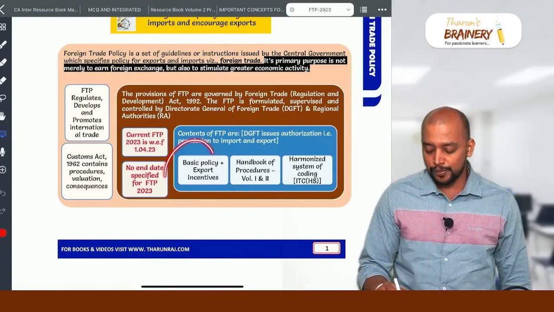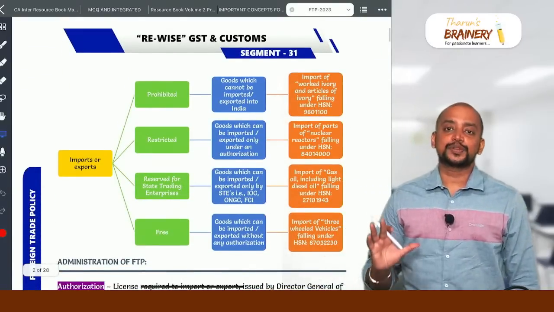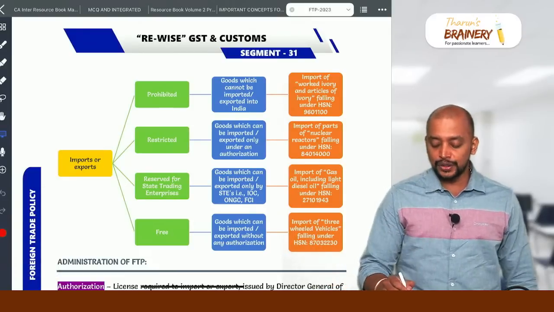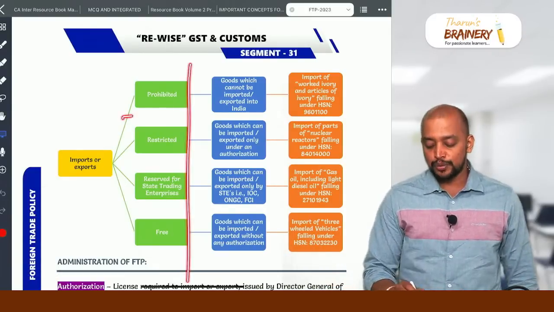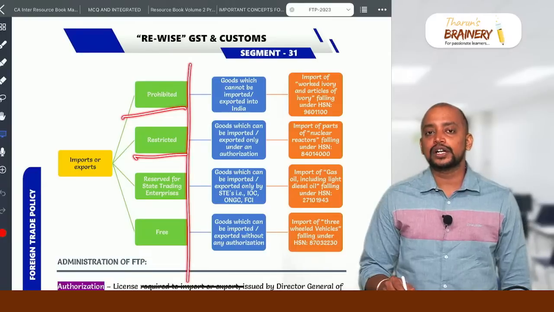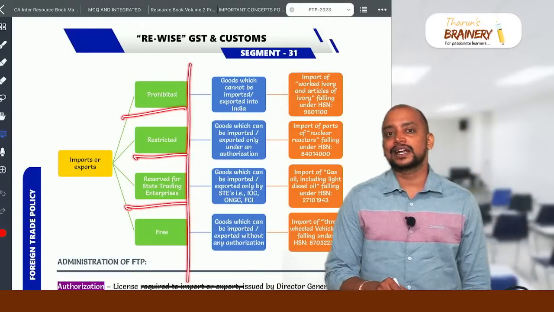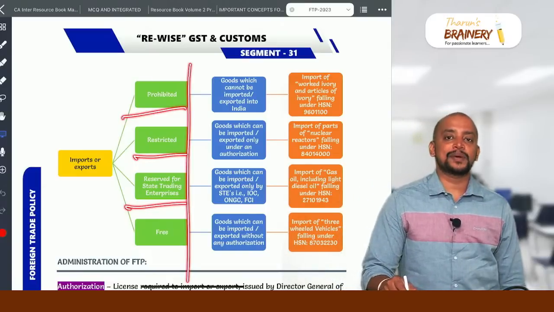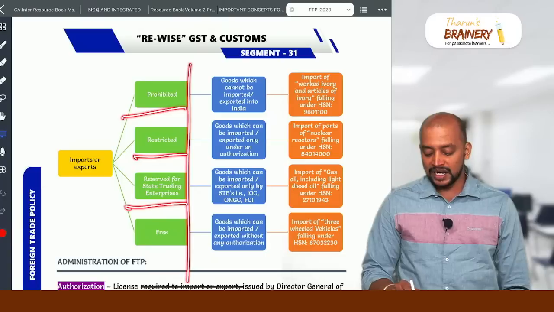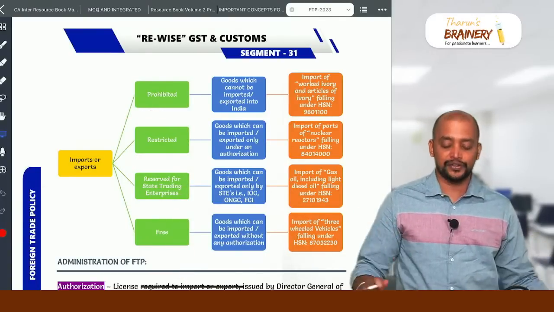And this foreign trade policy will have basic policy plus export incentives. And how are imports and exports classified? It is classified into 4 as per FTP. Prohibited: you cannot import it or export it. Restricted: you can import or export it only with a license called authorization. Reserved for state trading enterprises: only state trading enterprises can import or export it. Then freely importable or exportable means any person can import or export it, no need of any license.